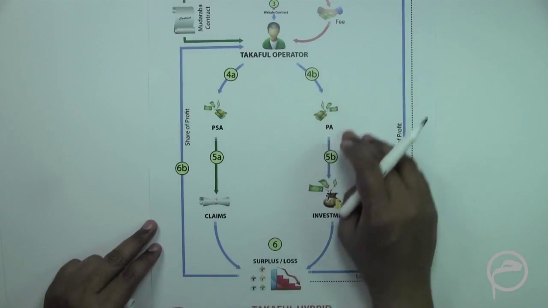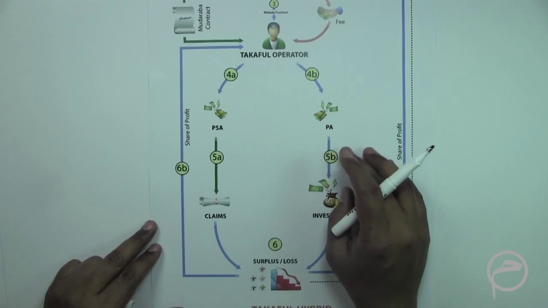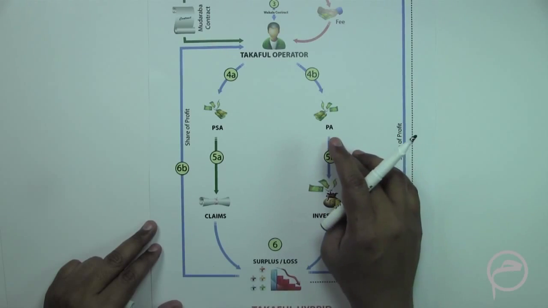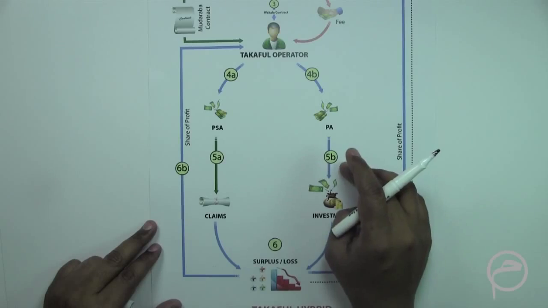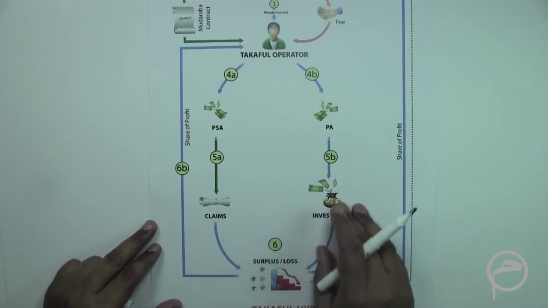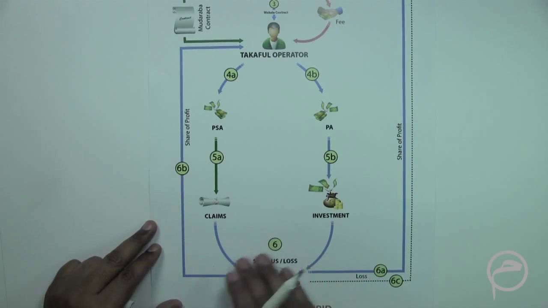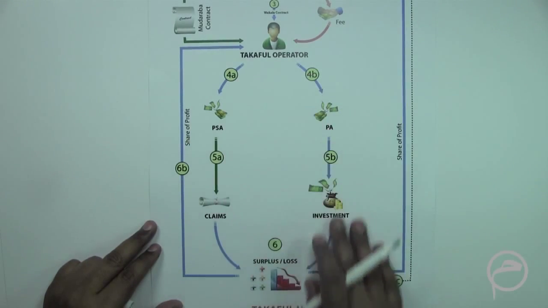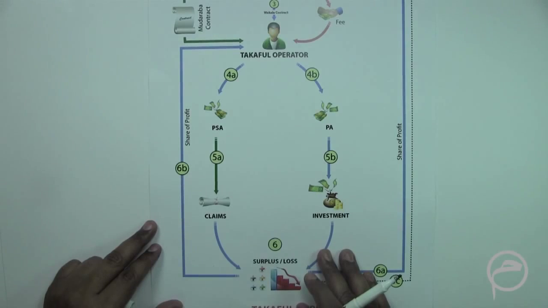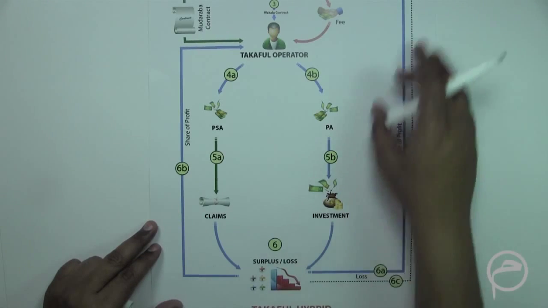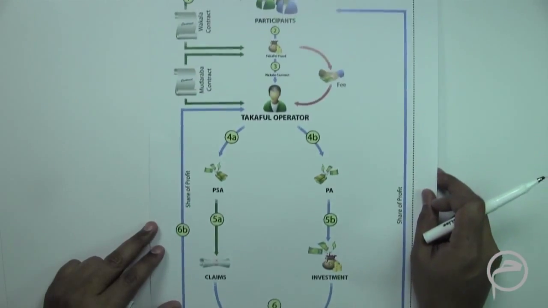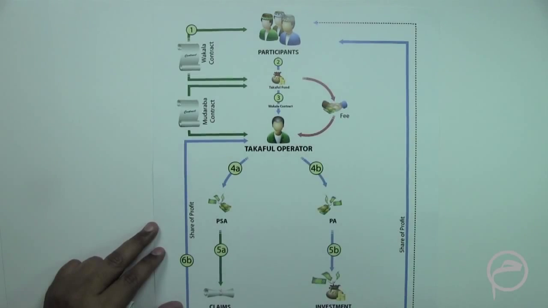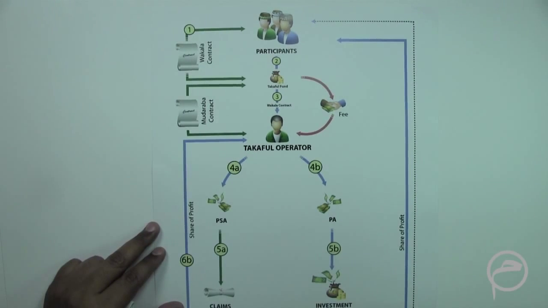Then in case of the PA, which is the participants' account, what it creates is the net realization, that is the total investment plus the profit minus the operation expenses. So whatever remains goes again back into the surplus pool. And because the investment part is done in the nature of Mudharaba, that profit is shared with the participants. So this is in brief how a hybrid model would work.